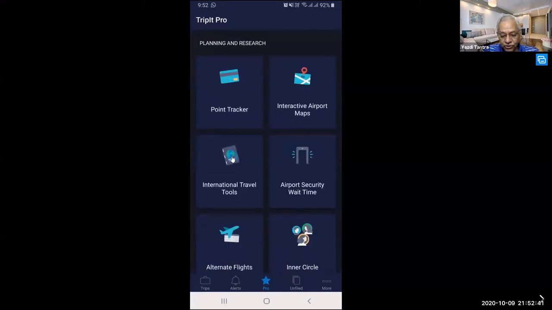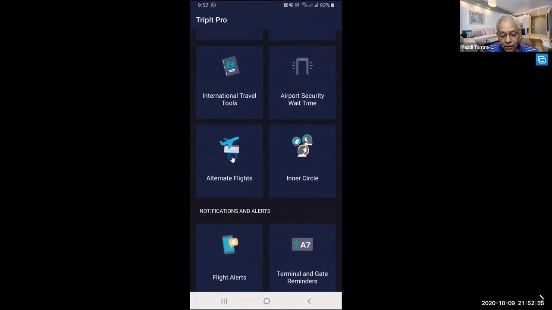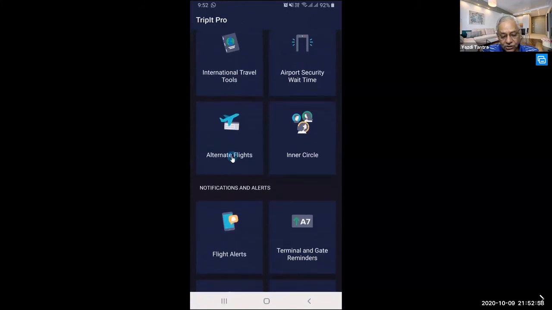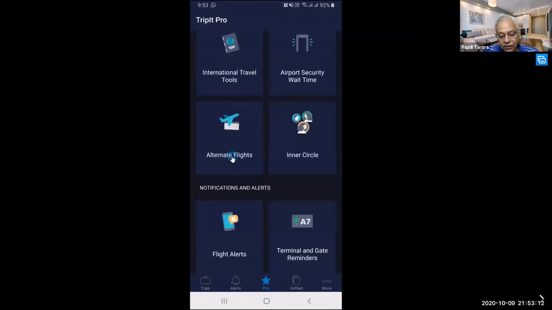Then also for certain airports, it also tells you what is the airport security wait time. So whether it takes half an hour at the security, whether it takes 20 minutes, or whether it takes 45 minutes, it gives you the security wait time. If you, by chance, God forbid, miss a flight, it also gives you alternate flights. So if I have selected a particular flight, and if I miss it, or if I want to go earlier or later, it will give me alternate flights also.